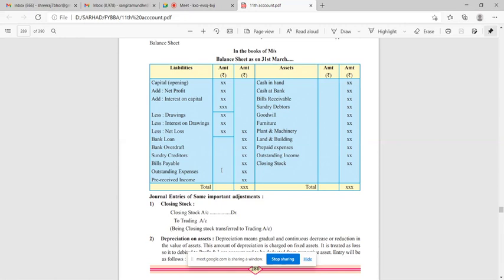Okay. Then on asset side, cash in hand, cash at bank, bills receivable, sundry debtors, goodwill, furniture, plant and machinery, land and building, prepaid expenses, outstanding income, closing stock, okay, etc. And at the end, these two sides total must be equal. At that time you understand that your question is solved correctly. Sometimes it happens that your balance sheet gets tallied by wrong amount. Okay, but the correct answer must be given. So this is all about preparation of final accounts.